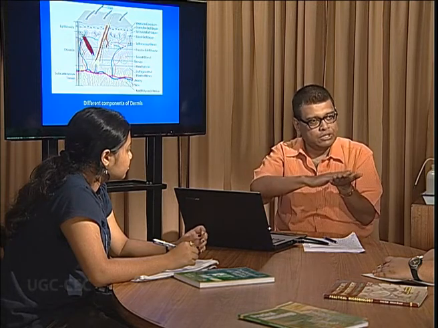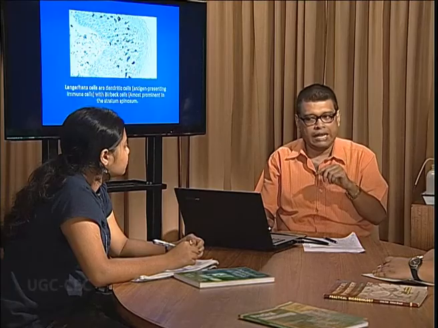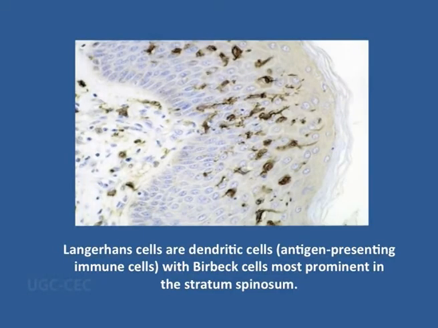This skin has some functions. It prevents the entry of pathogens directly as a mechanical barrier, and it also lubricates the skin with different glands. One such cell is the Langerhans cell. What are Langerhans cells? They are specific dendritic cells. Why dendritic cells? Because they have projections. These dendritic cells are antigen presenting cells. They present the antigen to T lymphocytes. They have small Birbeck granules and are mostly present in the stratum spinosum.